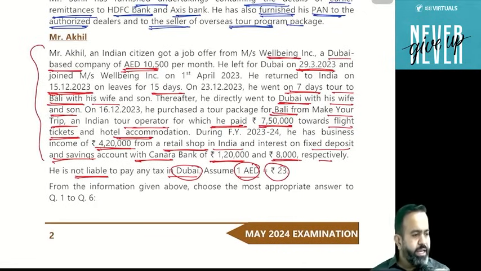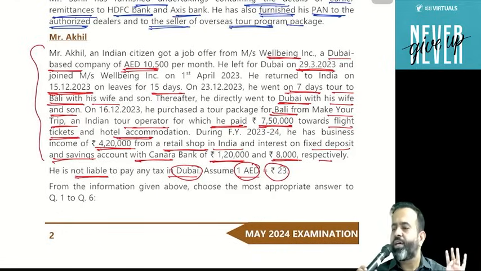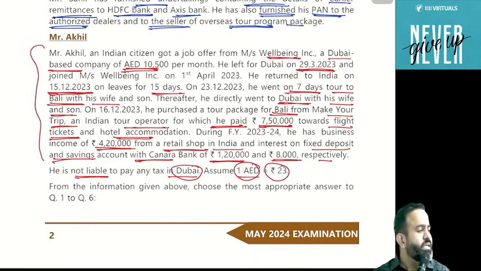Akhil came to India for only 15 days. But out of 15 days also, he was not in India for all 15 days. Because on 15 December he came: 15, 16, 17, 18, 19, 20, 21, 22 and 23. On 23, he went to Bali. So he was in India only for 9 days in a year. So can I say that as per section 6(1), both basic conditions are not satisfied? The first basic condition is stay in India for 182 days or more in the previous year. The second basic condition is stay in India for 60 days or more in the previous year and 365 days or more in the last 4 previous years. So the basic condition is not satisfied.